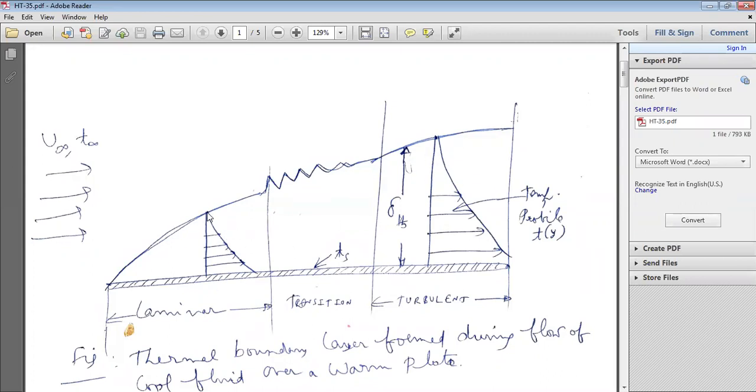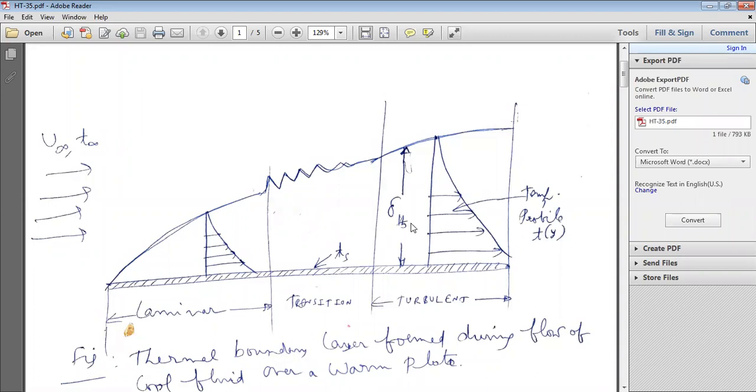On the surface of the plate the temperature is high, and when we move in the y direction, the temperature decreases. Obviously Ts is more than T free stream. So heat transfers from Ts to T free stream because of the temperature gradient of Ts minus T free stream.